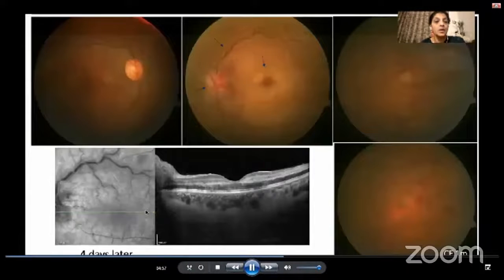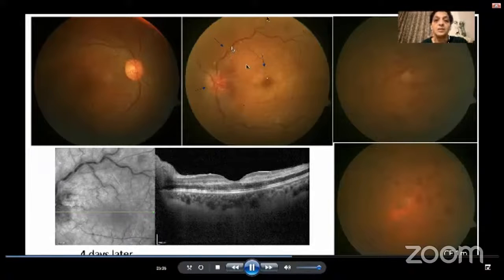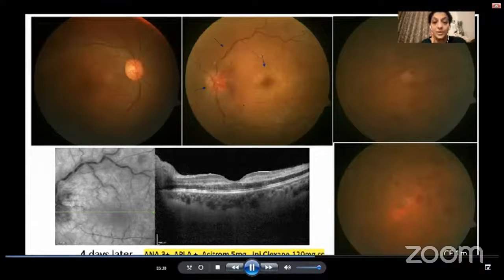methylprednisolone. However, her headache continued to worsen, and she came to us 4 days later with perifoveal whitening, and she had tortuous retinal vessels along with disc edema and hemorrhages in the posterior pole, along with rod spots in the periphery. Her OCT also showed increased hyperreflectivity in the inner retinal layers. So we diagnosed her to have an early CRVO, CRAO occlusion. And by then, we also received her results for the ANA and the APLA, which was strongly positive.